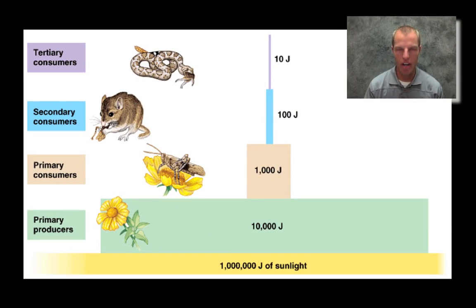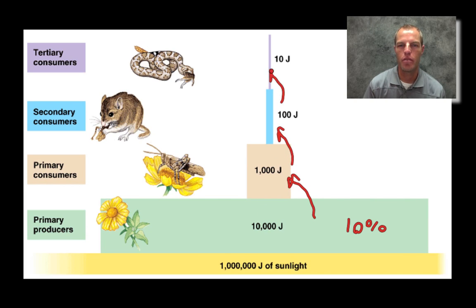If we go to this diagram, this one's on energy. You'll notice as we go up through the different levels, the trophic levels, from producers to primary consumers to secondary to tertiary, it gets less and less, or smaller and smaller. There's the rule of 10%. Only about 10% of the energy produced at one level will get up to the next level. Only 10% up to here. That's why it goes from 10,000 to 1,000, from 1,000 to 100, from 100 to 10. Only 10% of the energy is getting passed on.